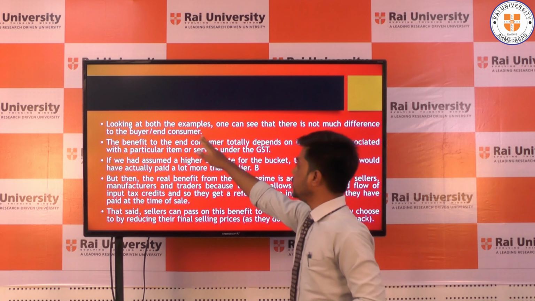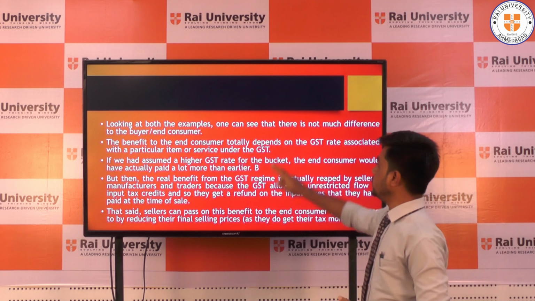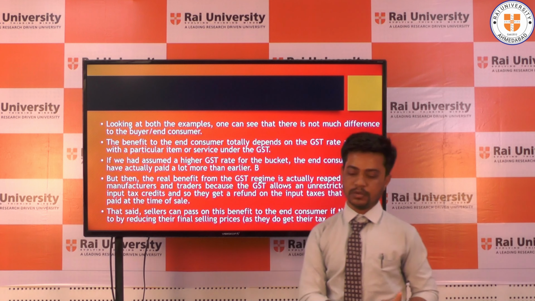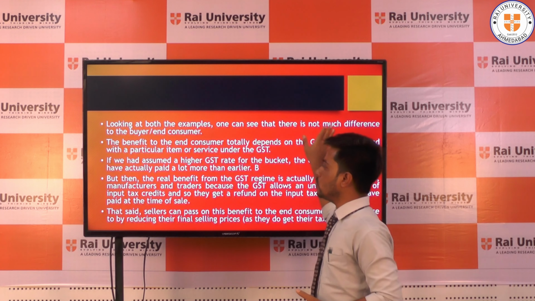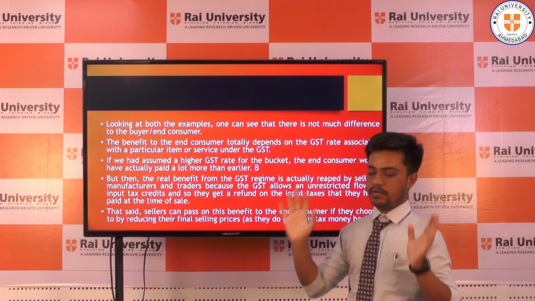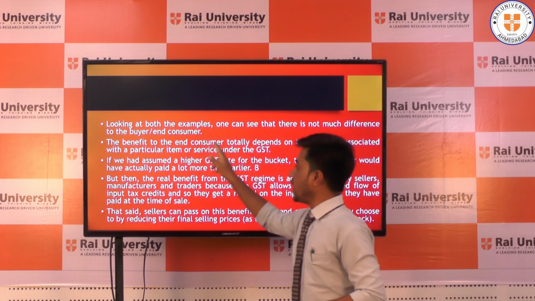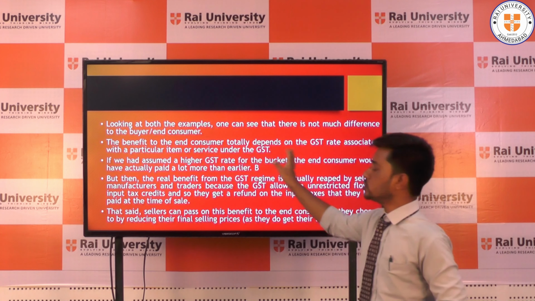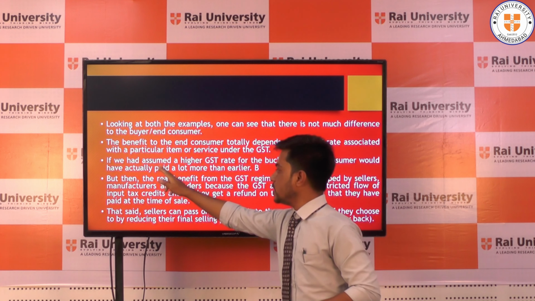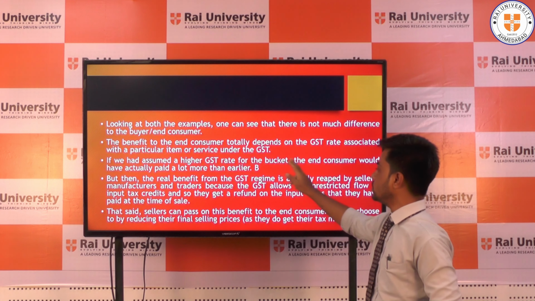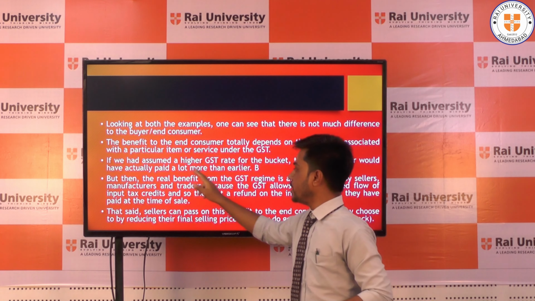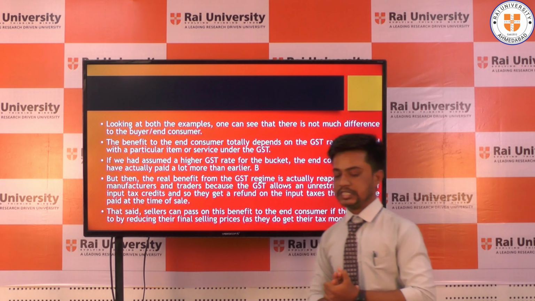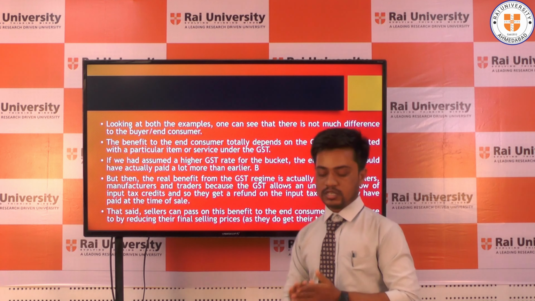Looking at both examples, one can see that there is not much difference to the buying or end customer. So there are no differences in our examples. The benefit to the end consumer totally depends on the GST rate associated with the particular item or service under the GST. Then if we had assumed a higher GST rate for the buckets, the end consumer actually paid a lot more than earlier, meaning our GST system. Then we will discuss our next slide.